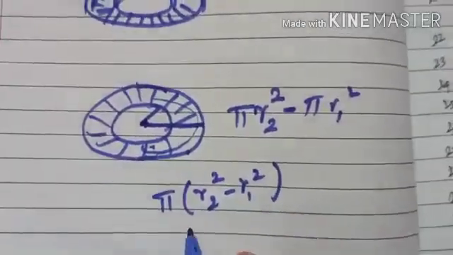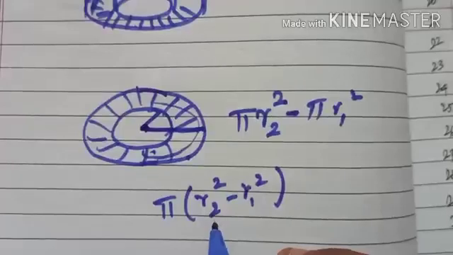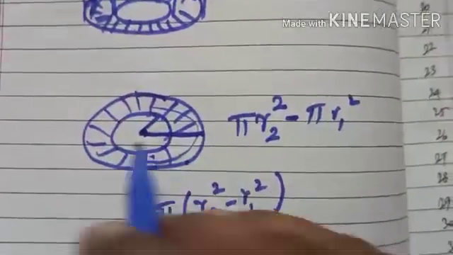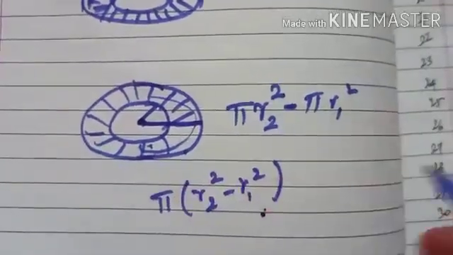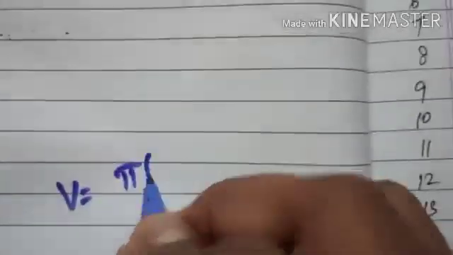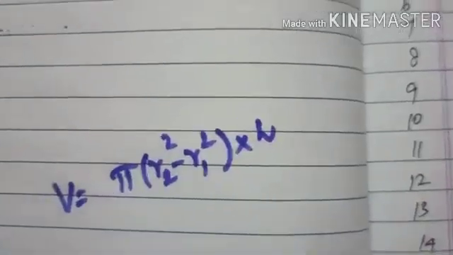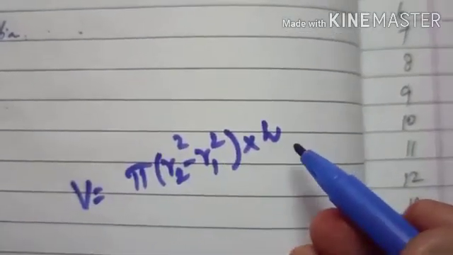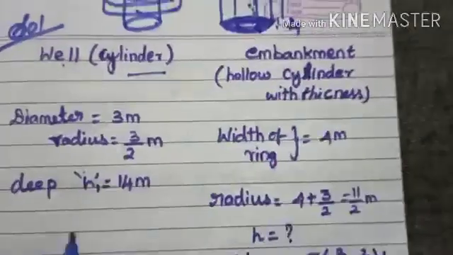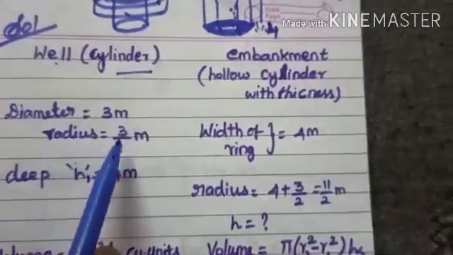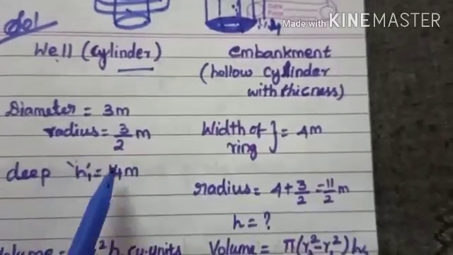This is the area of the base of the embankment. But this embankment has some particular height, into height. So the volume of the embankment is pi into r2 square minus r1 square into h. What are the given values? The diameter of the well is 3 meter, and the radius is 3 by 2, and the deep, that is the height, is 14 meter.